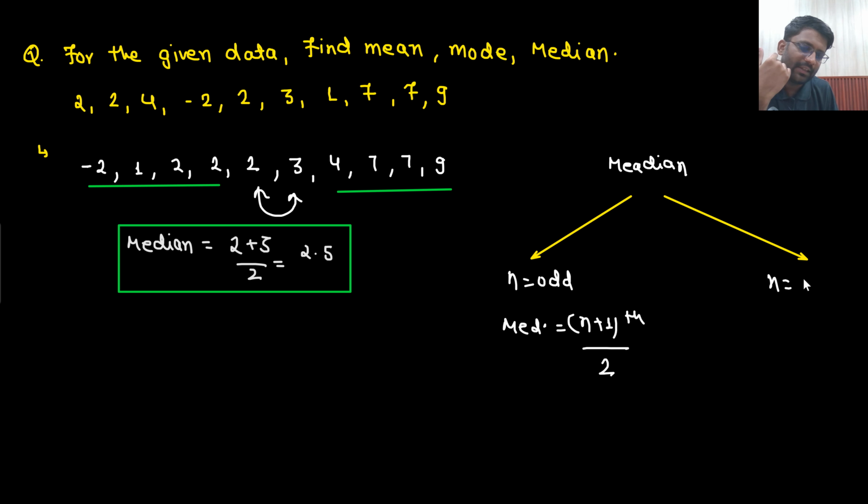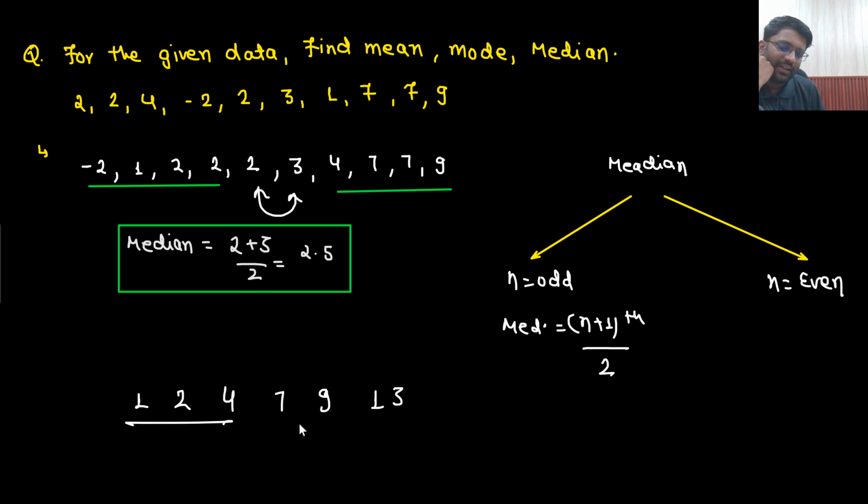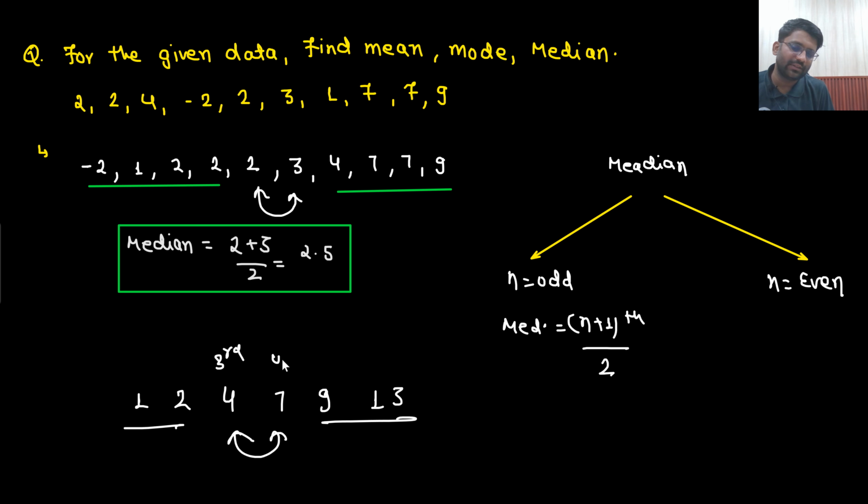And if n is even, then what will be the formula? So just think about it. Let's say n is 6. So the numbers 1, then 2, then 4, then 7, then 9 and then 13. So, sir, what you will do? 3 terms here, 3 terms here, then nothing is coming in between. So what I will do, 2 terms here, 2 terms here. What is left? These 2 terms are left in between. So the average of these 2 terms. So this is your third term and this is your fourth term.